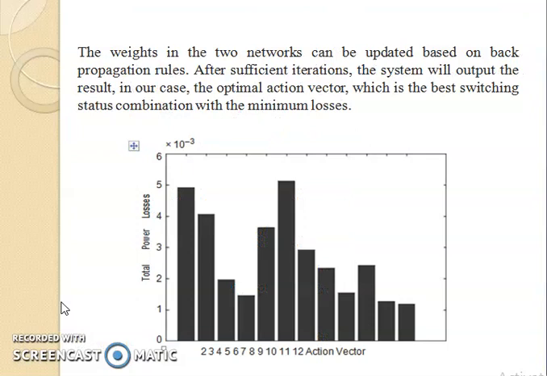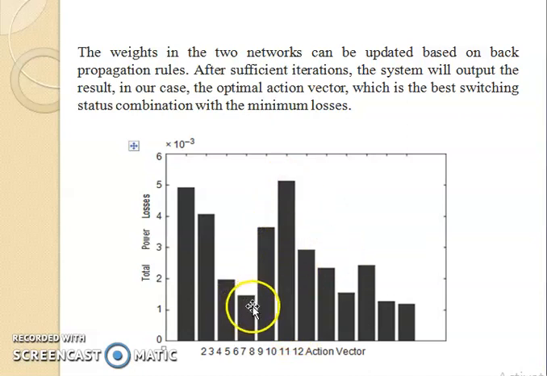Then as I said, the weights in every network are updated or changed based on the back propagation rules. So after sufficient iterations, the system will output the results, as per the algorithm. Then the optimal action vector, this is action number 2, this is action number 1. The total power loss is 5 into 10 to the power minus 3. So you can see here in action number 11 the maximum power loss is there.